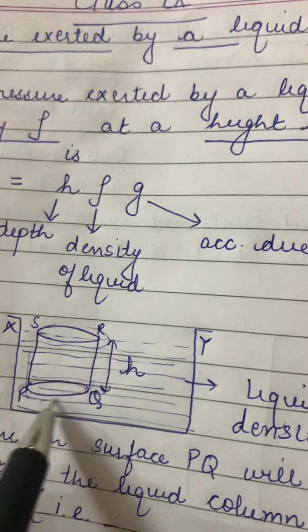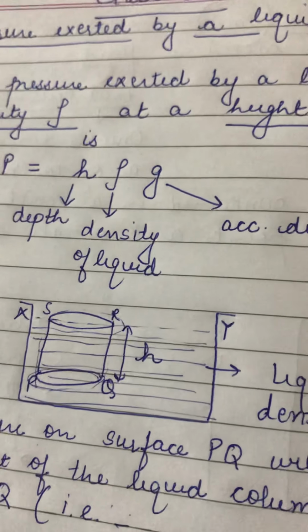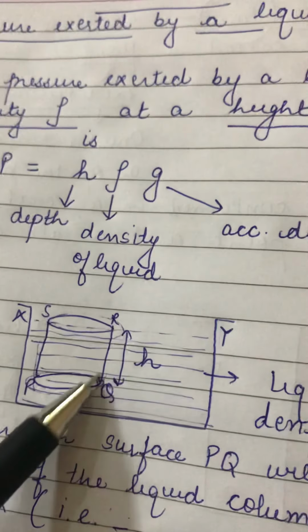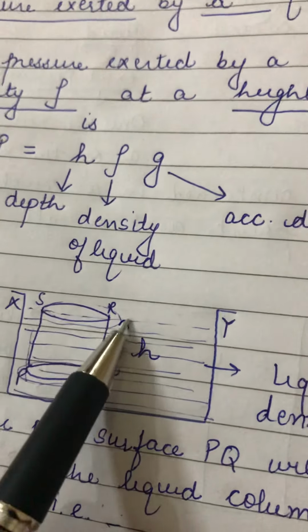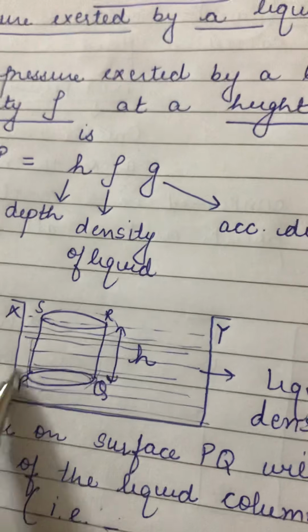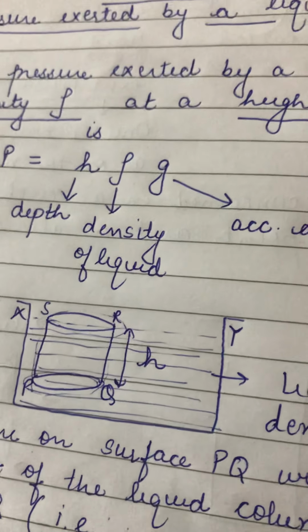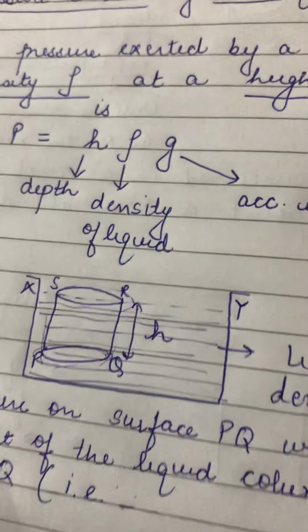Let that small column be PQRS, and it has a height h. That's what we are considering. We are taking PQRS as one column, selected from that liquid, which is of height h.